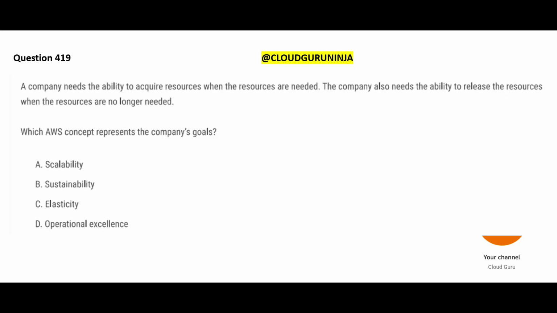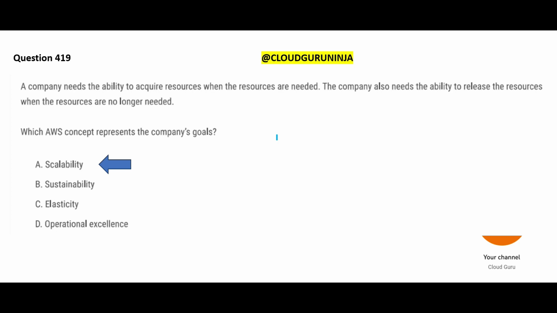Let us look at this next question. You need to acquire resources when you need them. If you don't need resources, you will give them away. When you're hungry, you want food. When you're not hungry, you will not want food. For me, this is scalability. Now, somebody can say elasticity also, but in the AWS world, I think scalability is the right term to be used, because when you need resources, you get them.